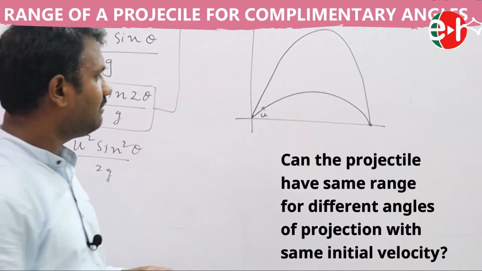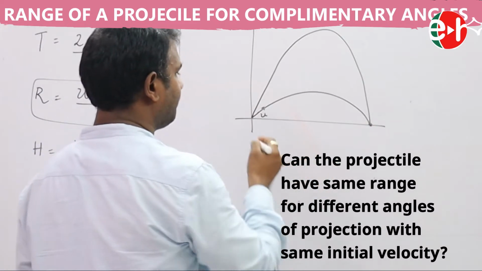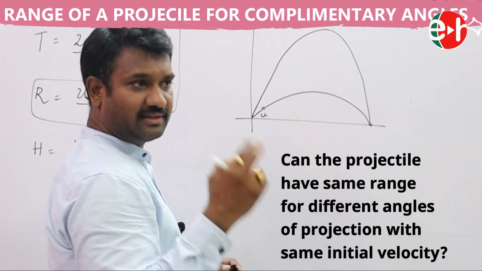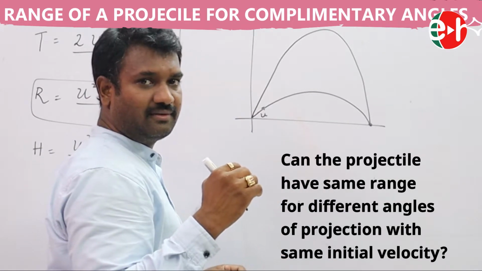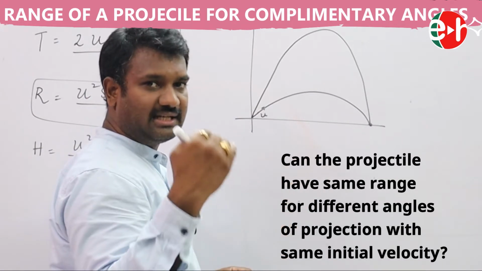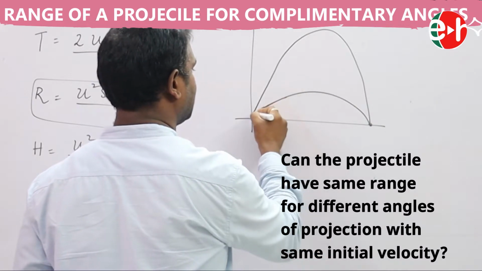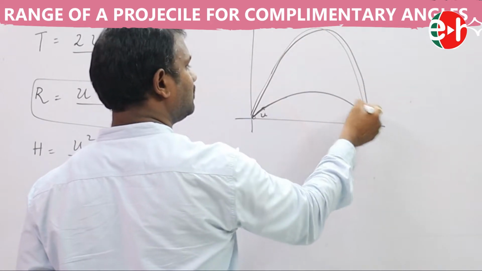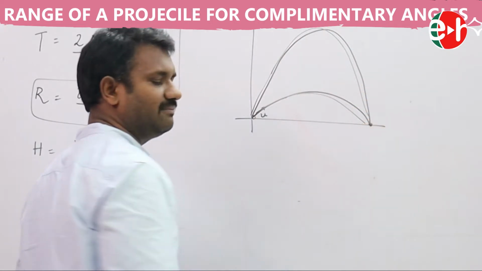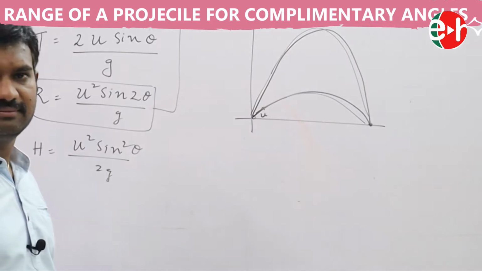That's my question. Here my friend is there. I would like to hit him with some gun which can give a certain velocity. So I can fire like this and I can fire like this. In both the cases, it should reach my friend. It should hit my friend. Is it possible? That's my question.